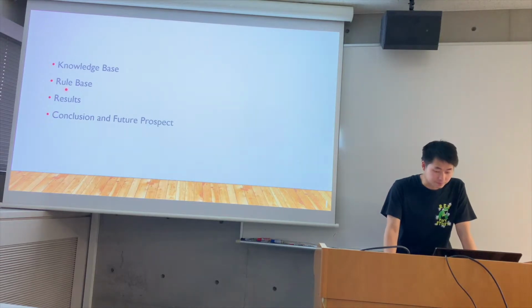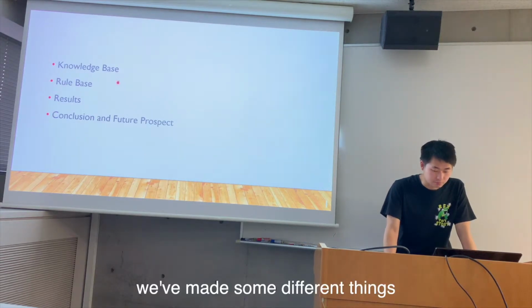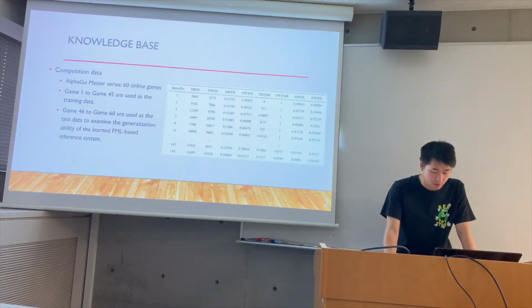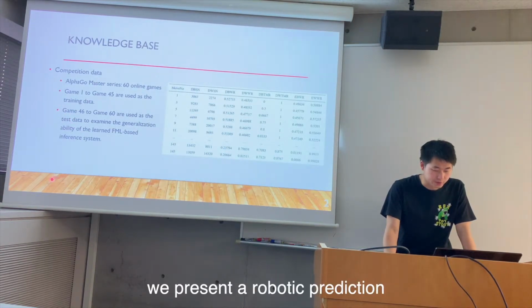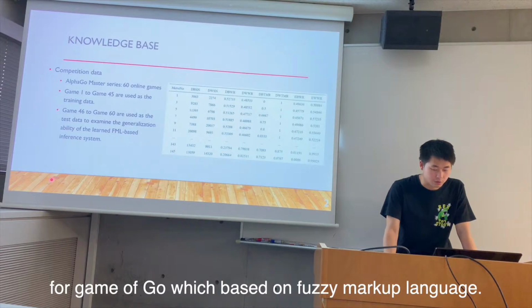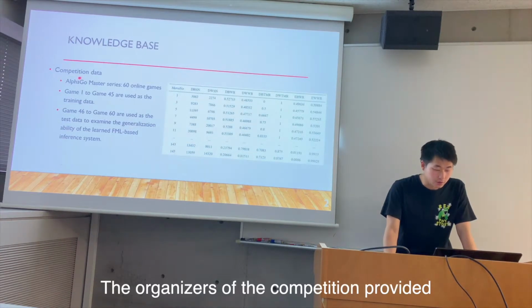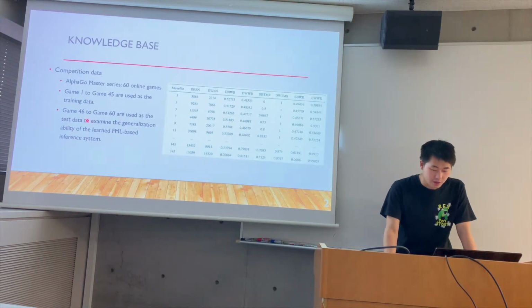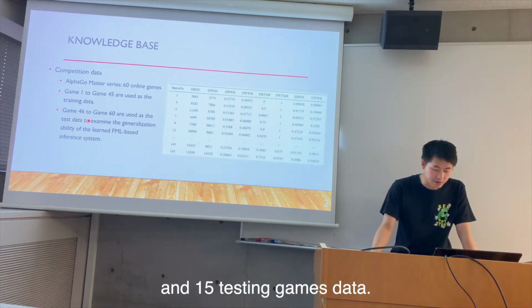This time, we've done something different when we built the rule base. In this report, we present a robotic prediction system for the game of Go, which is based on fuzzy markup language. The organizers of the competition provided 55 training games data and 15 testing games data.